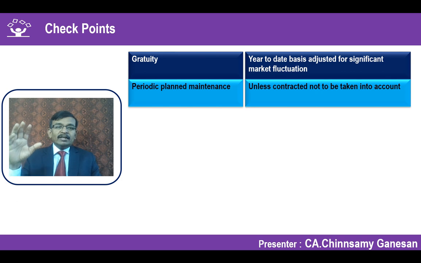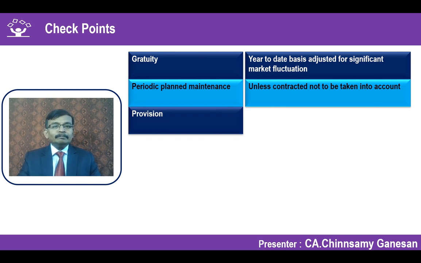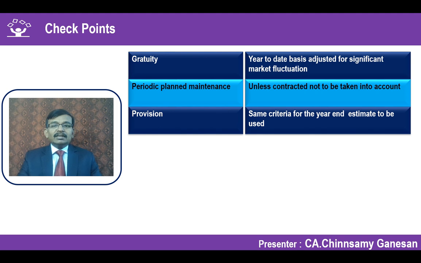You cannot say, I'm going to do this major activity in September, and accordingly, I will anticipate that expense and account it right from the first quarter to ensure that all the quarters have an equal charge of the expenditure. Not possible unless it qualifies as per Ind AS 16 property, plant and equipment. Provision, the same estimate which you are supposed to do for the year end, the same criteria should be applied for making provision. No separate special criteria can be applied under Ind AS 34.